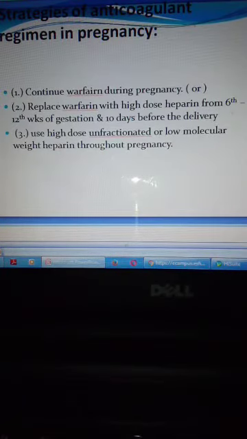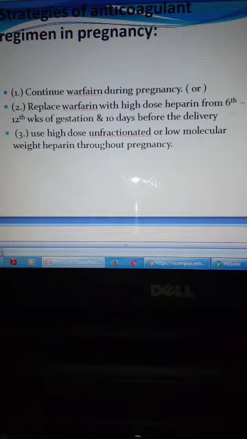What are the strategies of anticoagulant regimen in pregnancy? There are three strategies. The first one: continue warfarin during pregnancy, even with its teratogenic effect. Second: replace warfarin with high-dose heparin from the 6th to 12th week of gestation to prevent warfarin teratogenicity, and again 10 days before delivery. Third: use high-dose unfractionated or low molecular weight heparin throughout the pregnancy.